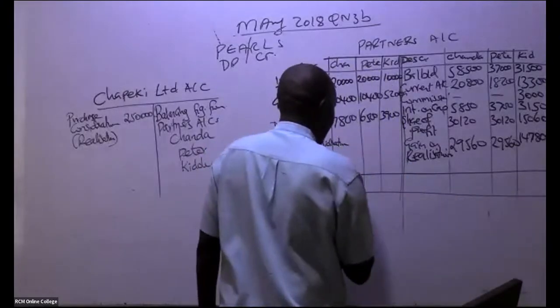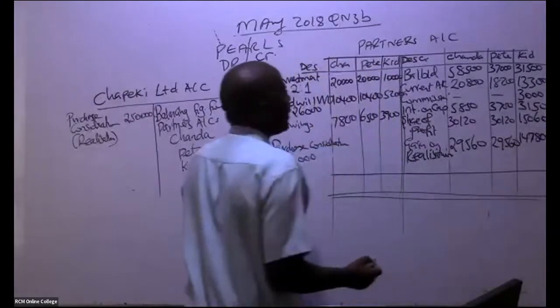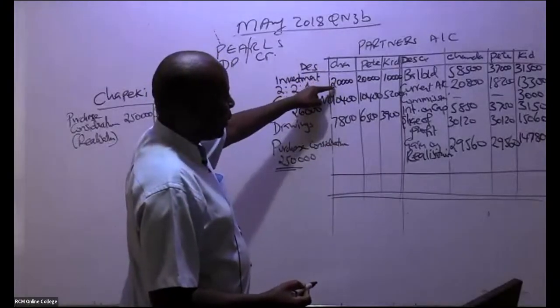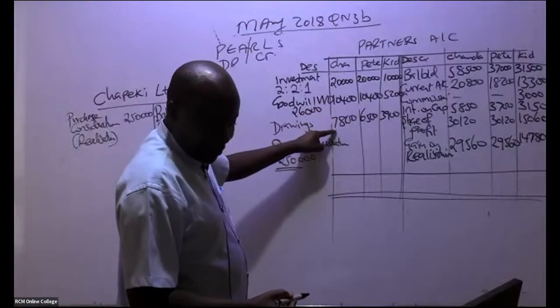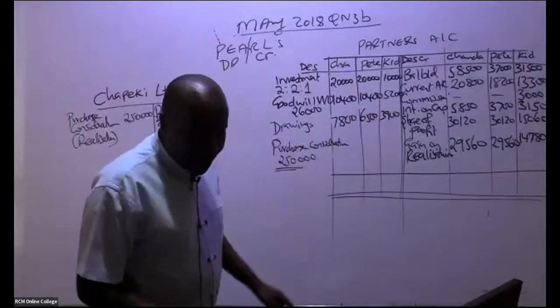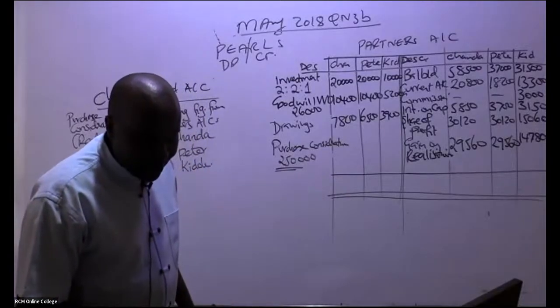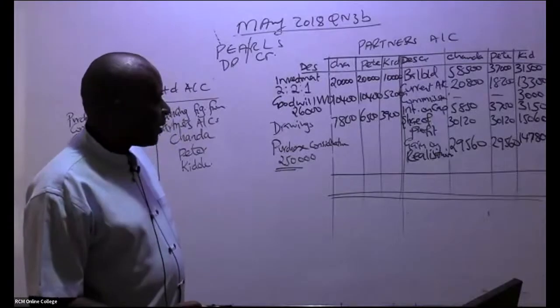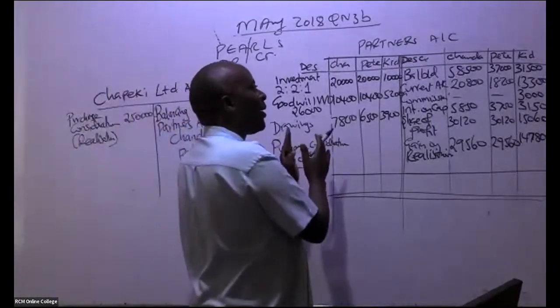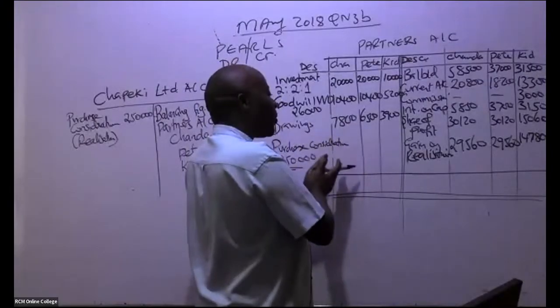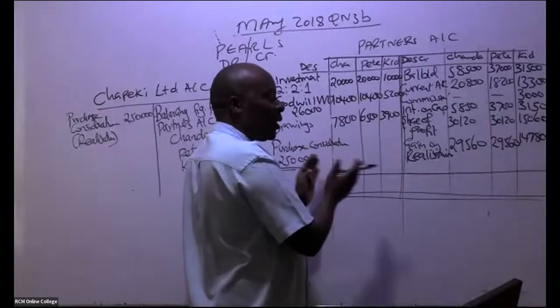So let's start with this ninja called Chanda. Are you able to add here for us 20 plus 10,400 plus 7,800? Already Sharon has given us figures. Remember purchase consideration: if you want to know whether you are wrong, for partnership accounts, purchase consideration must always come to the debit side. Otherwise, you are wrong.